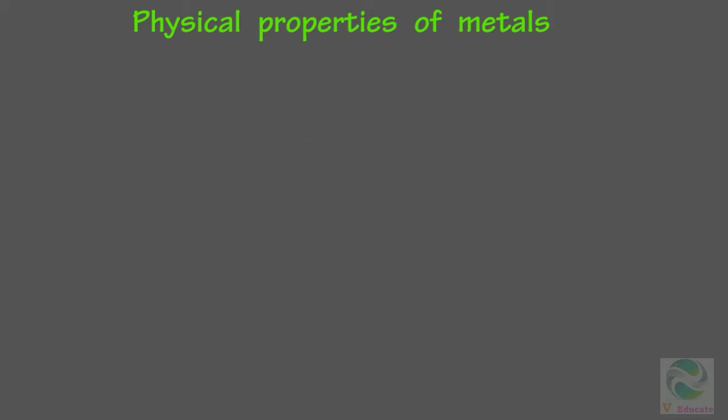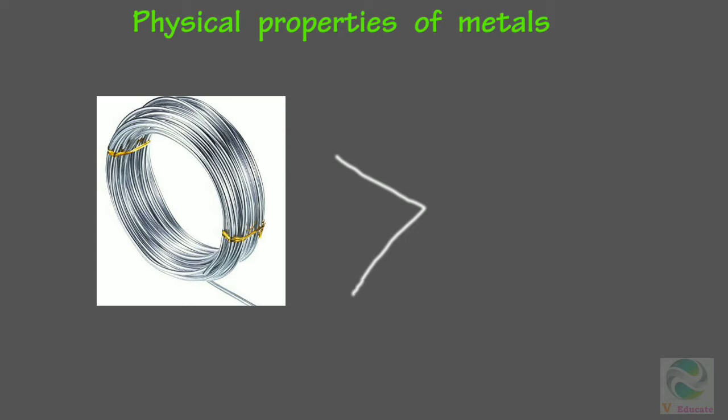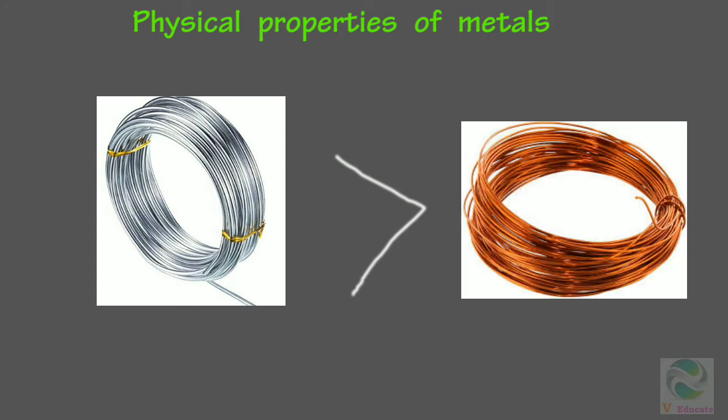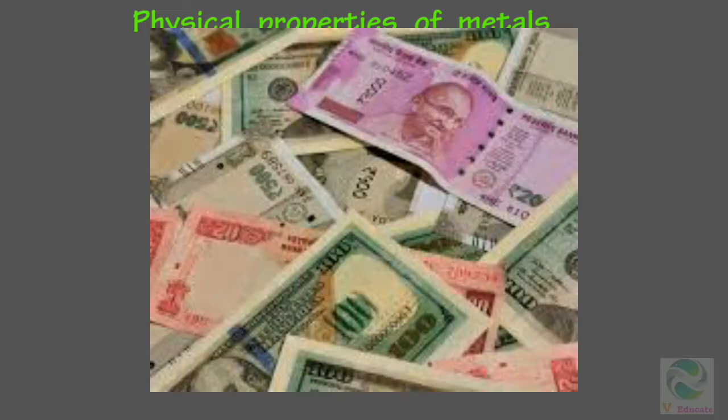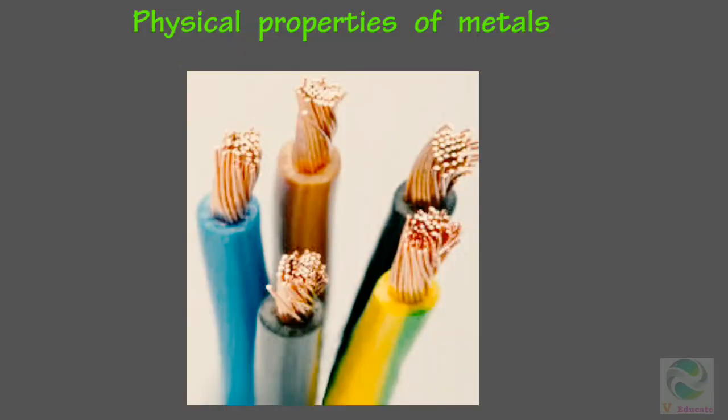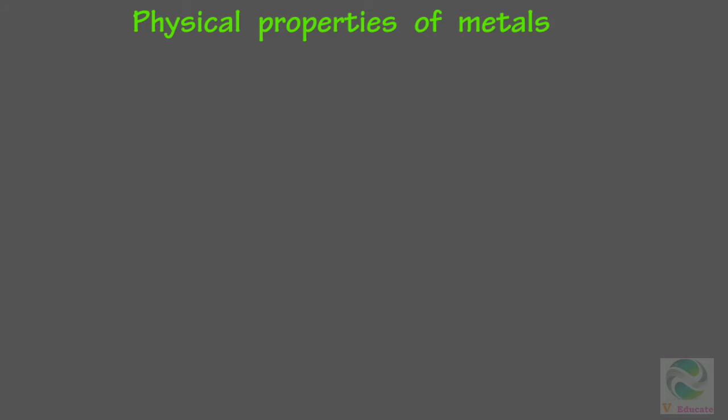Aluminium is a good conductor as compared to copper. So why they didn't use aluminium as a conducting wire? Because aluminium is more expensive as compared to copper. So they use copper in electric conducting wire.